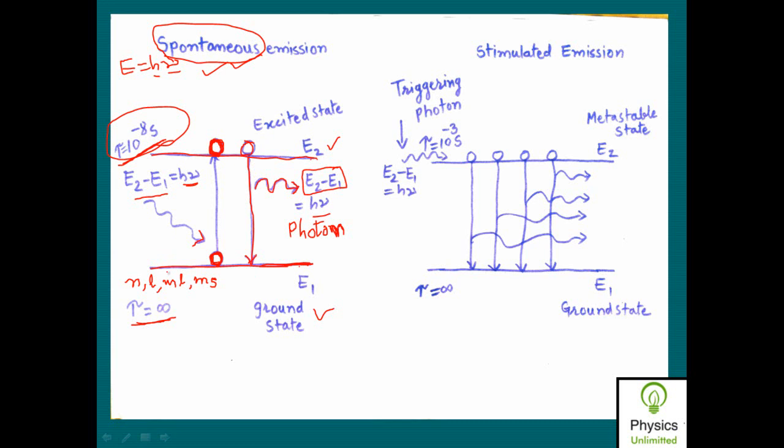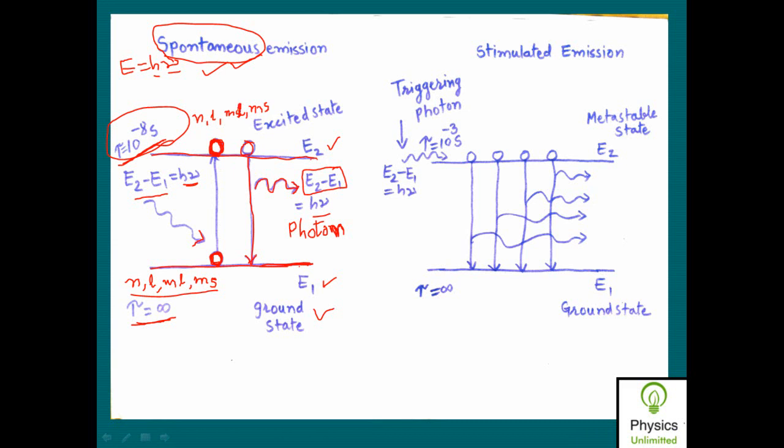As I said earlier, each energy level is decided by a set of 4 quantum numbers, that is n, l, ml and ms. So there is a set of 4 quantum numbers associated with the ground energy state, as well as a set of 4 quantum numbers, n, l, ml and ms, associated with the excited energy state, which is E2.